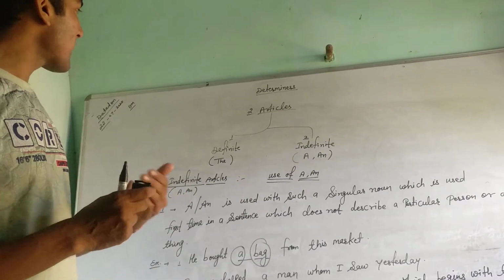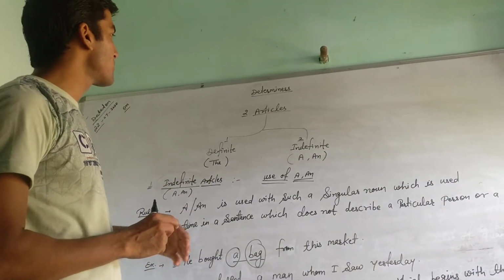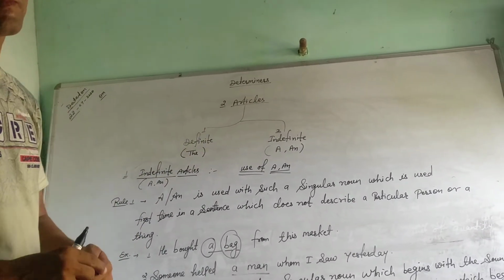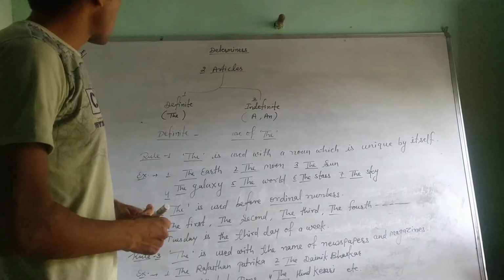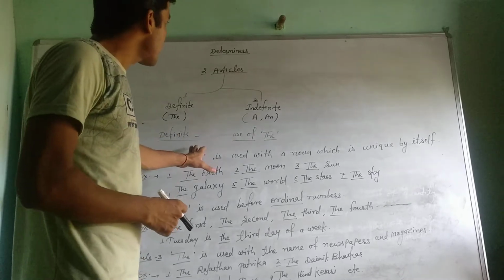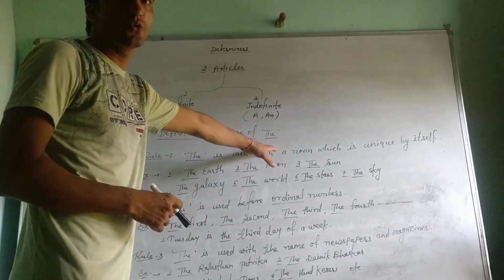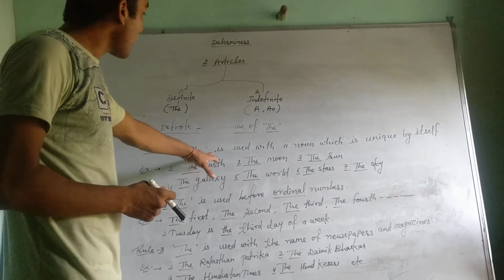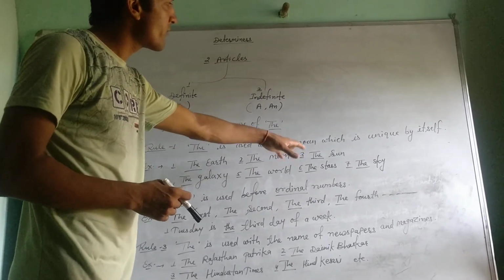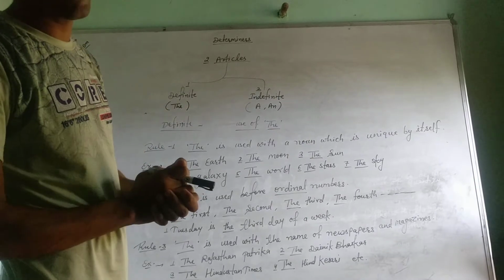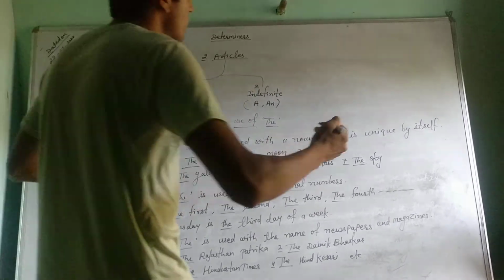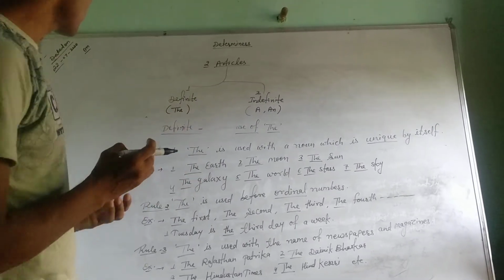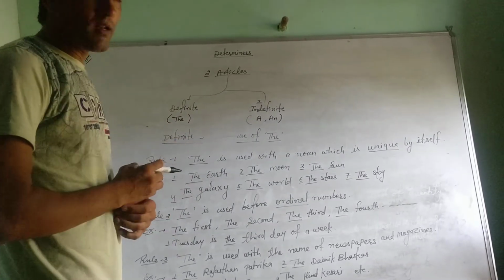And now look at the second part of articles, definite. Okay. So look at the definite article, which is the use of THE. So rule first: THE is used with a noun which is unique by itself. Okay. So unique means anokhi, we say. So look at the example.